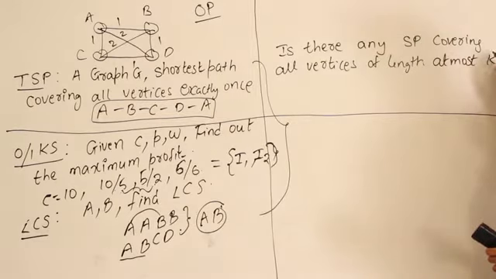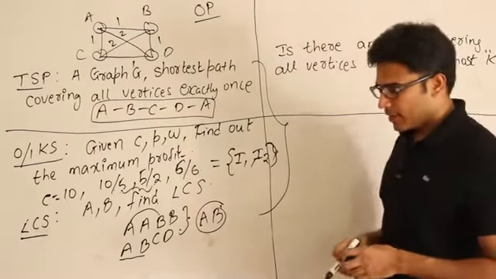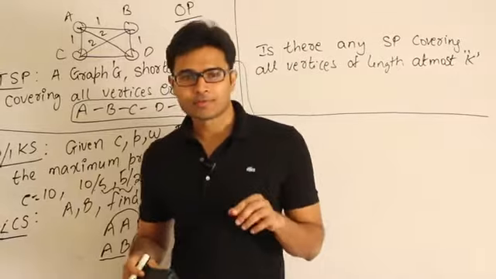Instead of solving the original problem, I am framing a different problem.